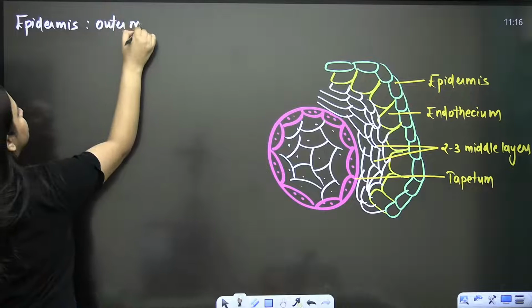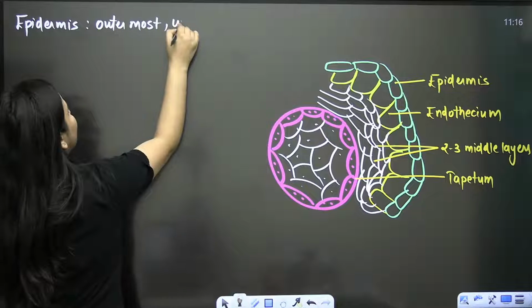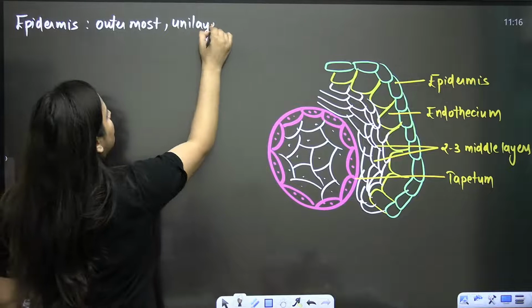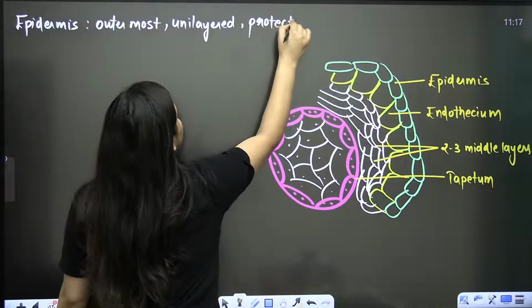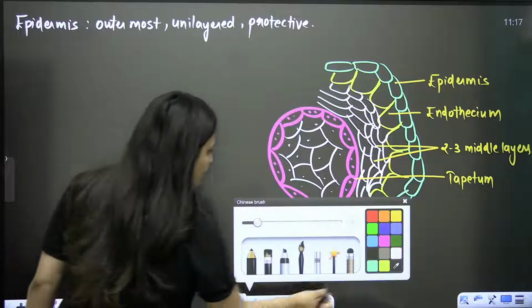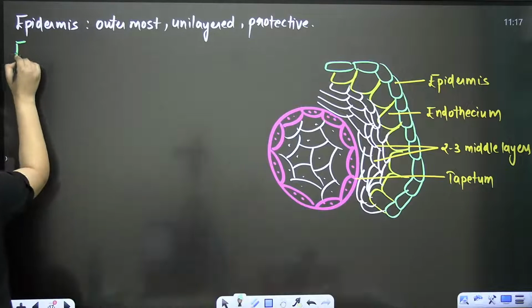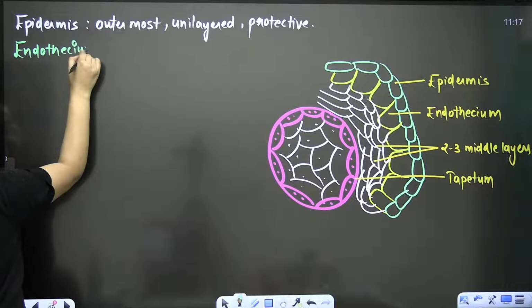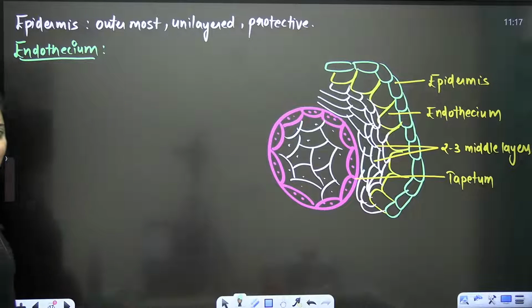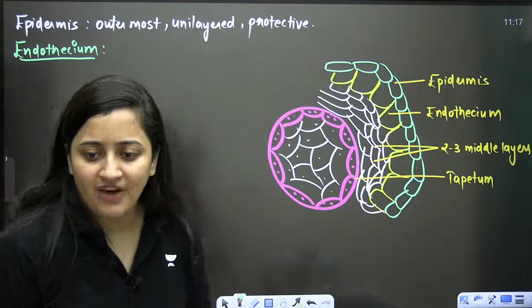Outermost, unilayered or protective in function. Clear, bache? Protective in function. Next to it is endothecium. Next to it is what? It is endothecium. Do you know this endothecium is also known as the fibrous layer?